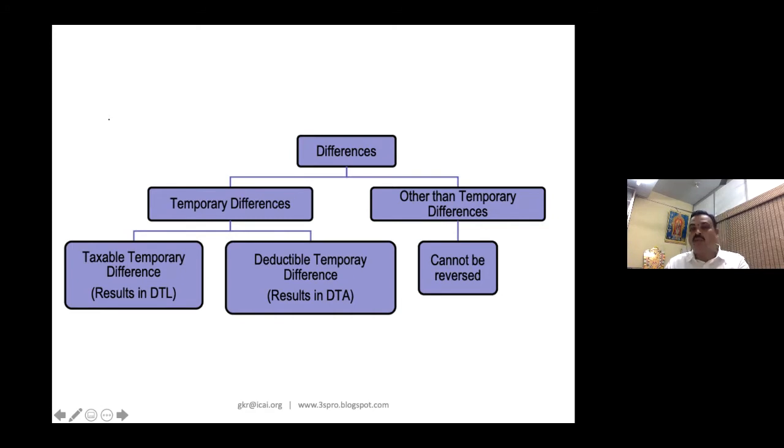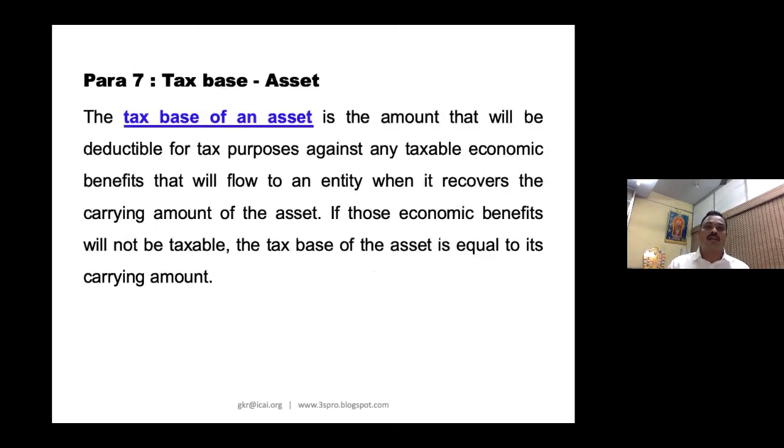Now to understand this, you need to appreciate two things. The moment I say temporary difference, difference of what? Difference of two things. One is tax base, another is the carrying amount in your balance sheet. So balance sheet carrying amount and your tax base. What is tax base? It is the carrying amount as per the taxation provision. That is called the tax base. Now I'll give examples, then we will understand what I mean here.